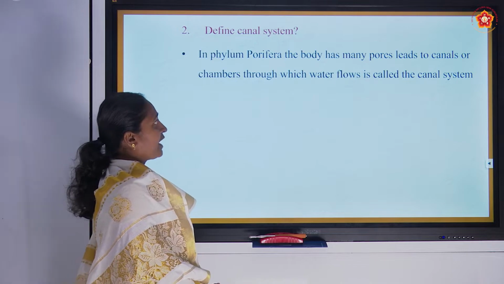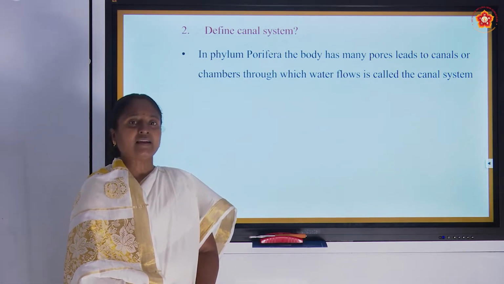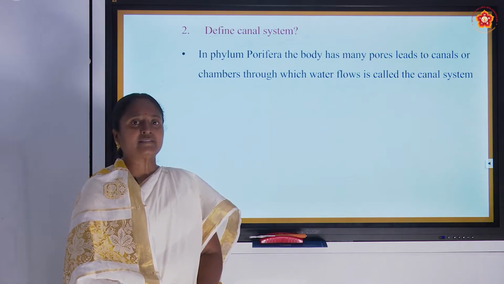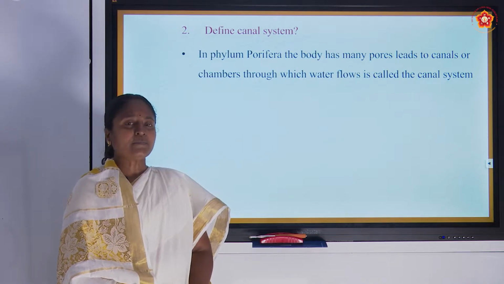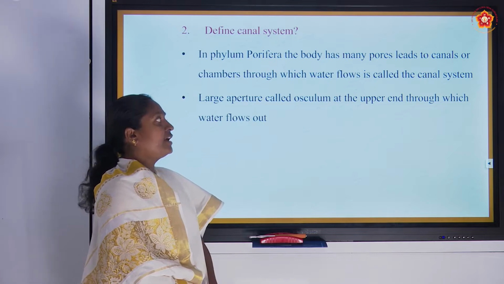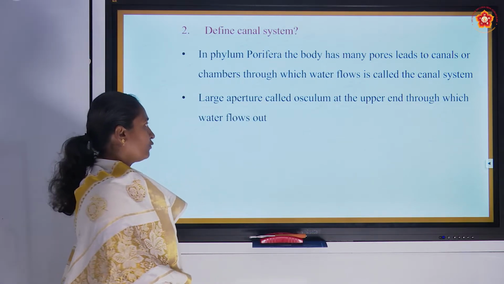These organisms have many pores on the surface of the body. That leads to the canal system, and from the canal system it reaches the central spongocoel. From the spongocoel the water goes out through a bigger aperture present on the top of the organism, which is known as the osculum.